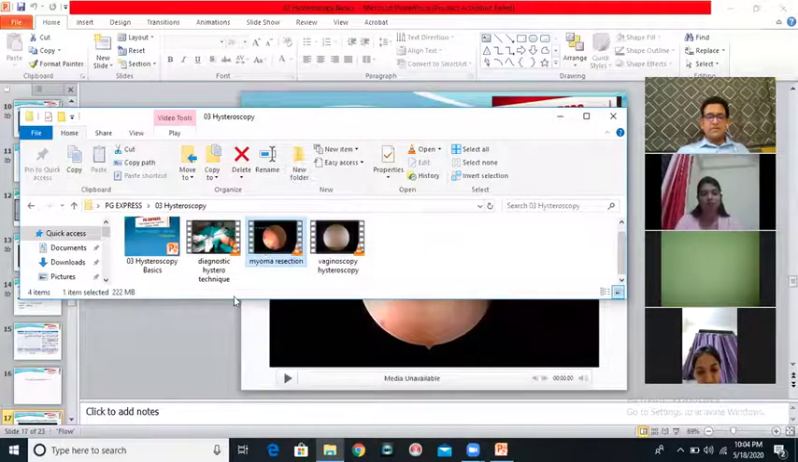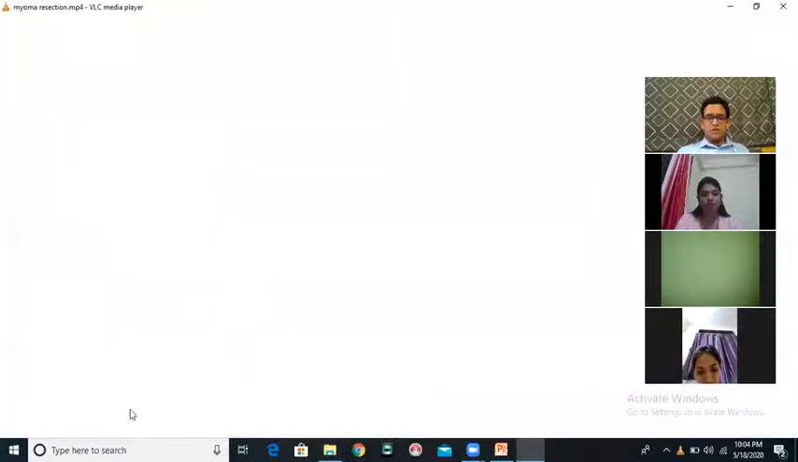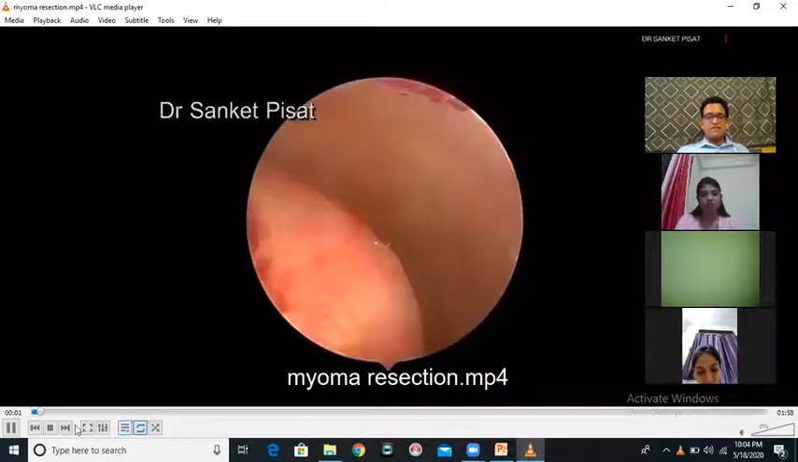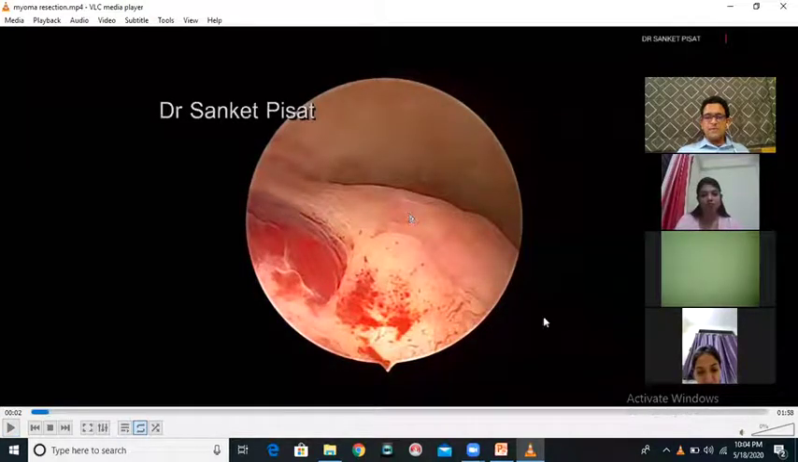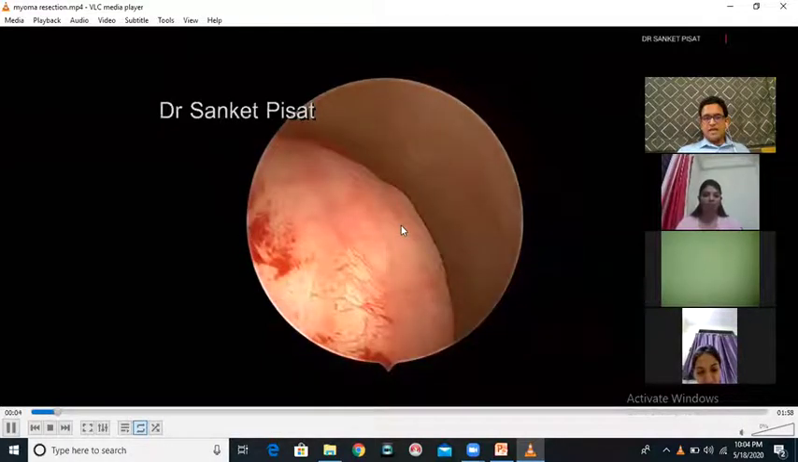This is hysteroscopic myoma resection. You've seen what the normal uterus looks like. Now in this case, we are going into the uterine cavity. You can see this large bulge here. This large bulge is a submucous fibroid. I'll play the video. This is a large submucous fibroid.